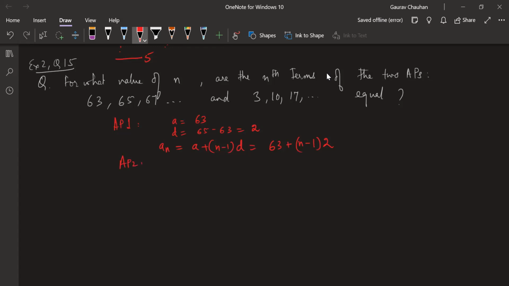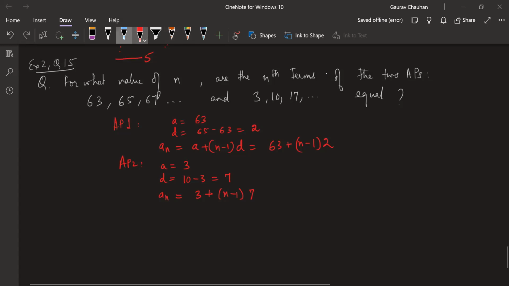AP2: the first term is 3, so a is 3. d is 10 minus 3, which is 7. And if you put in an, it is equal to 3 plus (n minus 1) whole bracket 7. Okay.